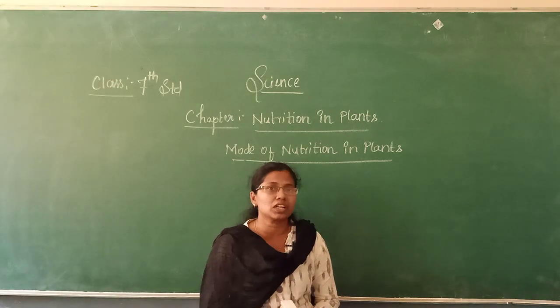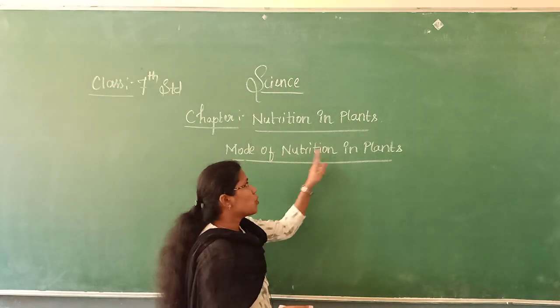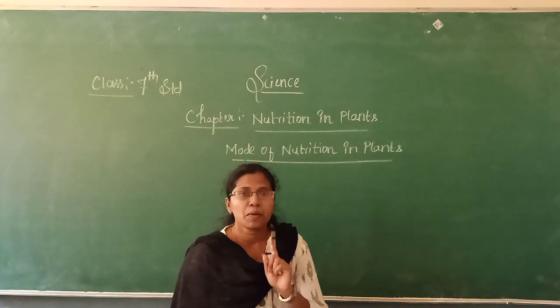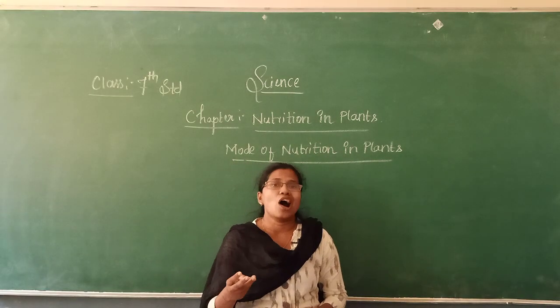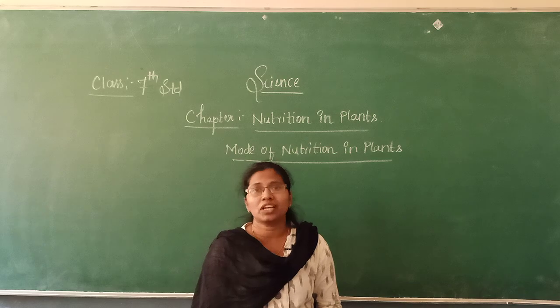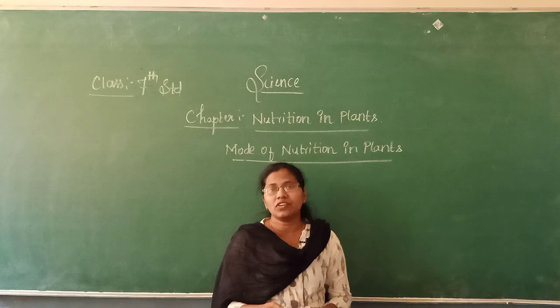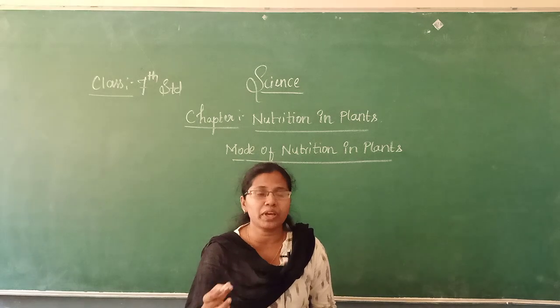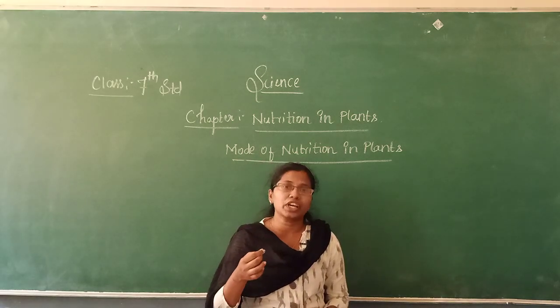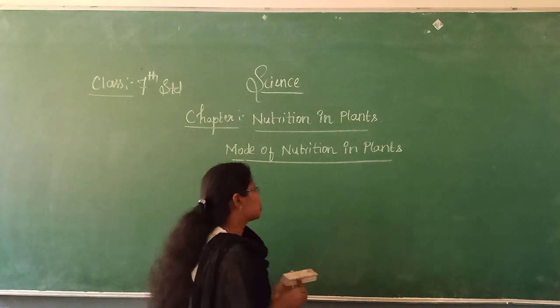Once again I will repeat, there are two modes of nutrition in plants. One is autotrophic nutrition, you can also call it autotrophs, and the second one is heterotrophic nutrition, you can also call it heterotrophs.